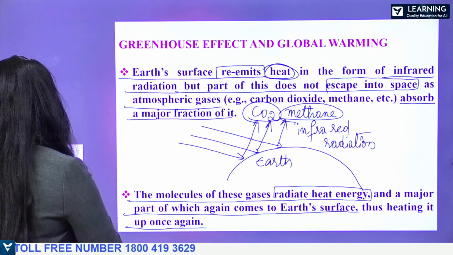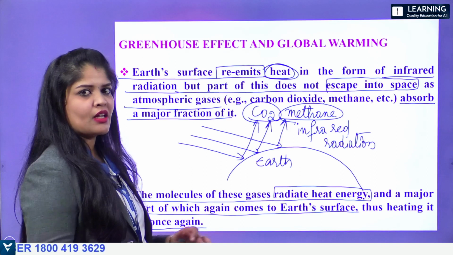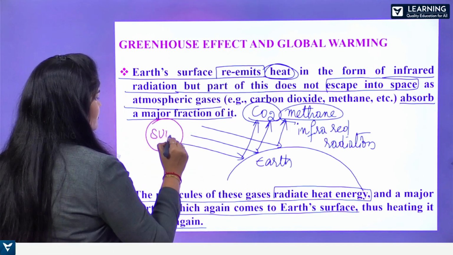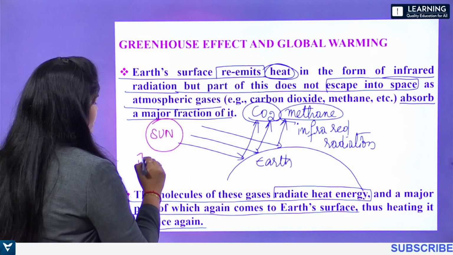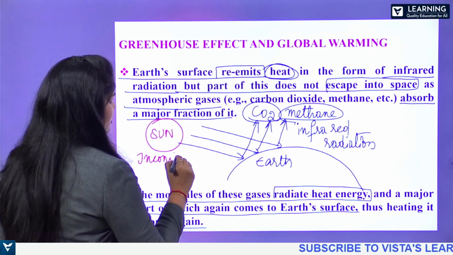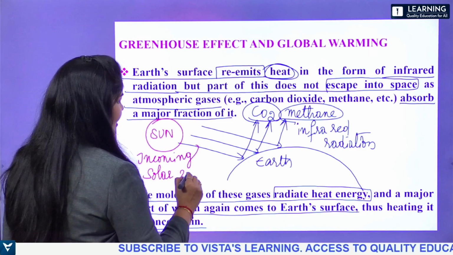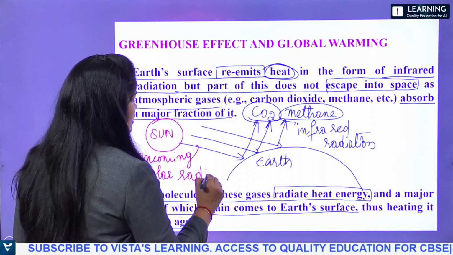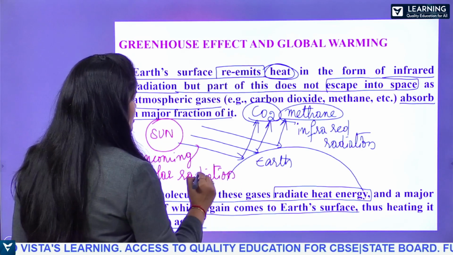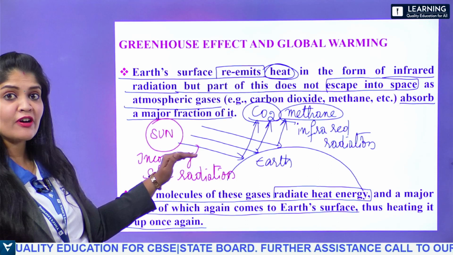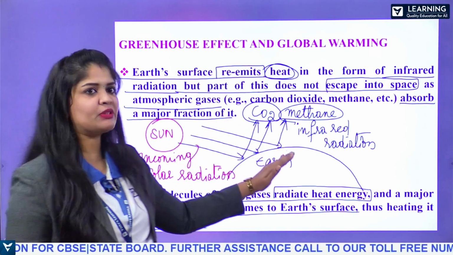Now, this is the incoming solar radiation, right? Whatever the incoming solar radiation, half of it is useful to heat up the Earth's surface.